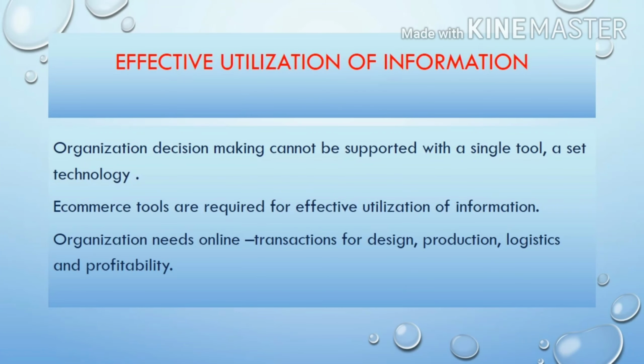Here, organizational decision making cannot be supported with a single tool. A set of robust enterprise-wide technologies is required, including transaction processing and data analysis. E-commerce tools are required for effective utilization of information. An organization needs online transactions for design, production, logistics and profitability. To figure out online the viability or suitability of an order, the firm must gather information from various sources.